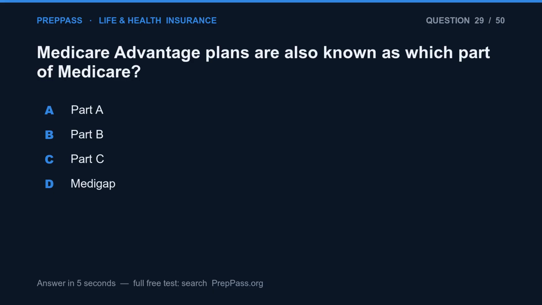Question 29. Medicare Advantage plans are also known as which part of Medicare? A. Part A. B. Part B. C. Part C. D. Medigap.